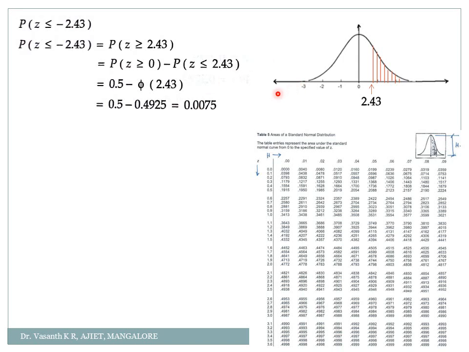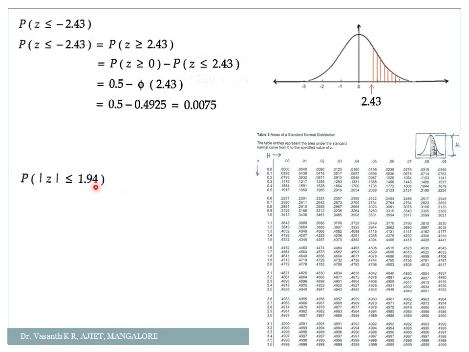Here the total probability from minus infinity to plus infinity is always 1. From 0 to plus infinity is 0.5 and similarly from minus infinity to 0 is 0.5. So 0.5 on the negative part plus 0.5 on the positive part gives the total probability of the normal distribution as 1. Okay, so this is the way we have to select the points or find the values.